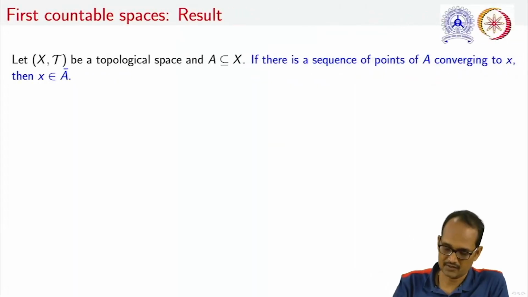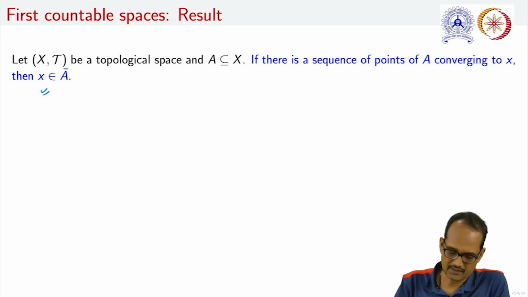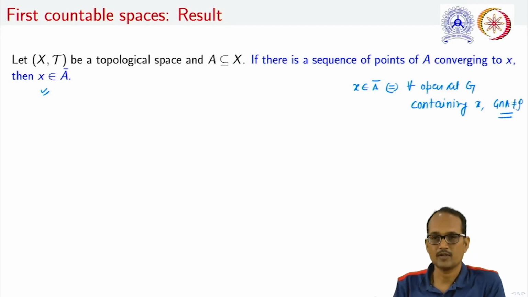Moving ahead, let us see a result regarding convergence of a sequence. If we have a topological space (X, tau) and A is a subset of X, and there is a sequence of points of A converging to x, then x belongs to the closure of A. In order to deduce this result, let us recall a result regarding the closure of A: x belongs to the closure of A if and only if for all open sets G containing x, G intersection A is non-empty. We will use this result.